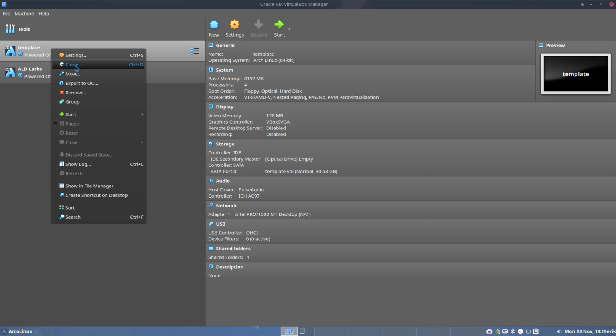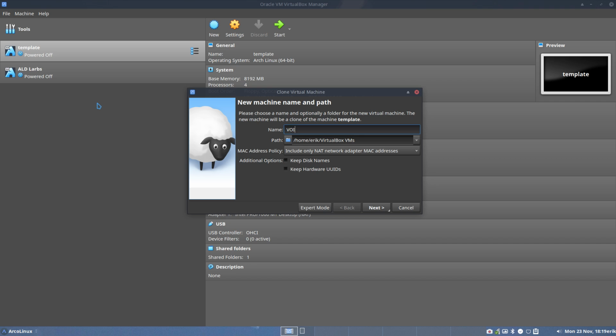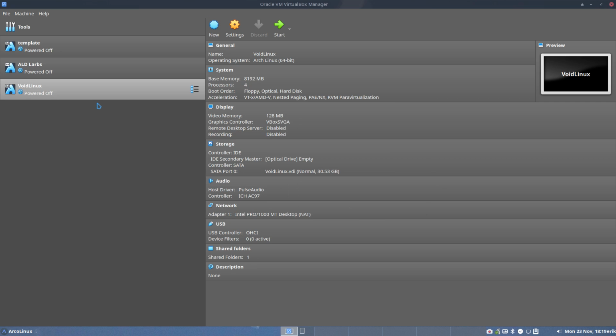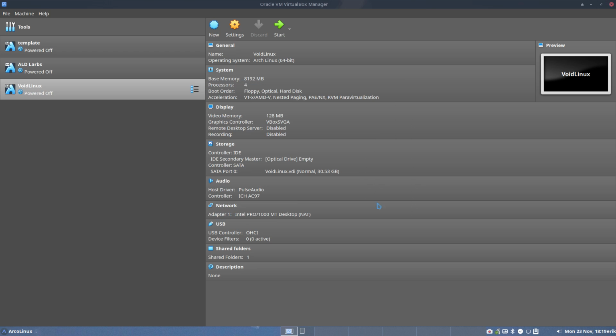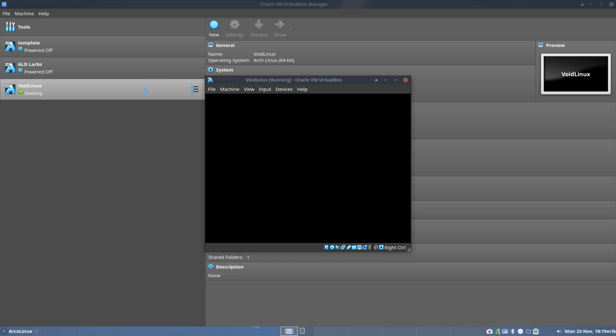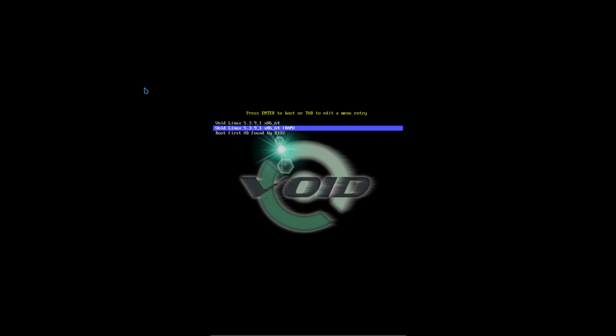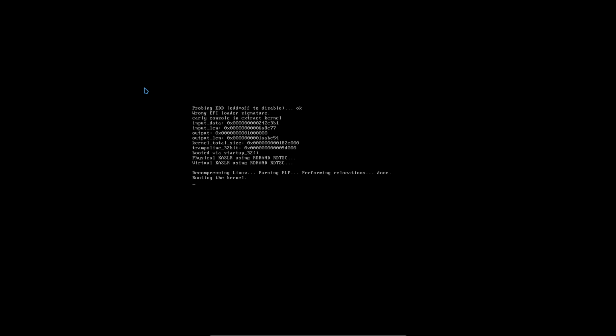So templates, clone the templates, Void Linux. Optical drive, choose a disk file, Void Linux, open it up, and then Control F. We can do this and that, and off we go. Invalid signature. Wrong EFI signature. Welcome to Void. Thank you.